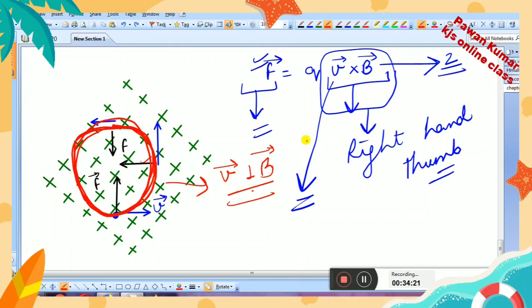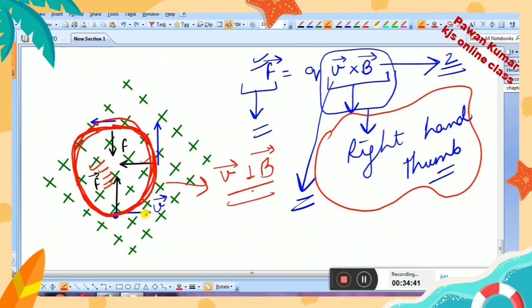The main thing here is you should know how to apply the right hand thumb rule, which we studied many times in 11th class, so I think you won't have any problem applying it. Also remember that every time this force will be changing the direction of motion, meaning the direction of velocity. And ultimately the charge will start acquiring a circular path. One more thing I want to tell you here: if the charged particle follows a circular path, then remember